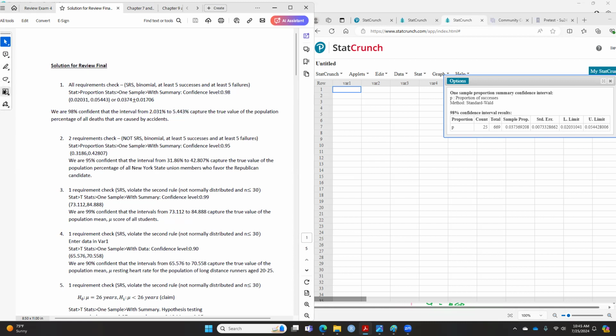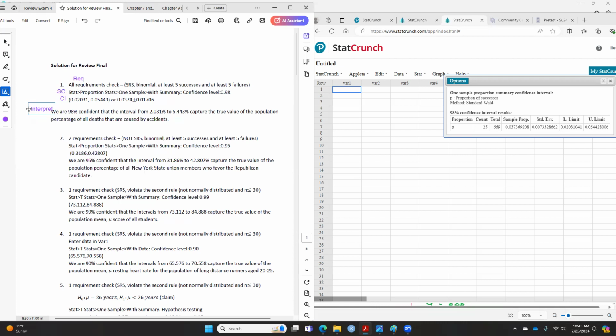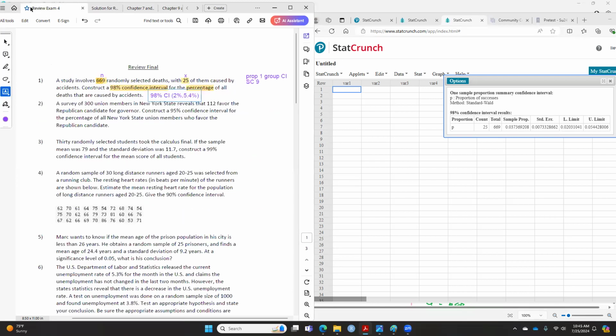I'm doing a lot of work in the solution here. I did the requirement, I take the StatCrunch, and then the confidence interval, and then the interpretation. So a lot of students will ask me, David, do I need to do all this in this question one here? I will say maybe, or it depends. Because this question number one didn't ask us to check the requirement, didn't ask us to interpret the confidence interval.